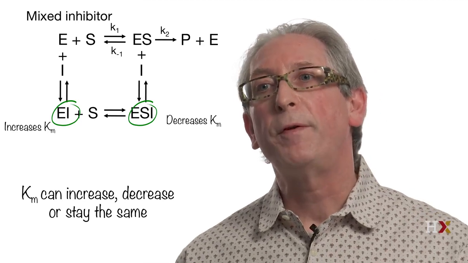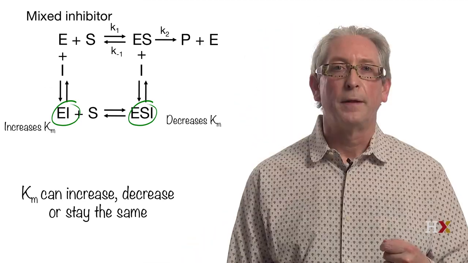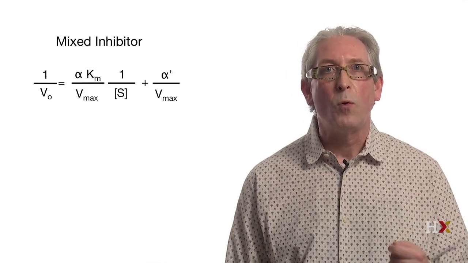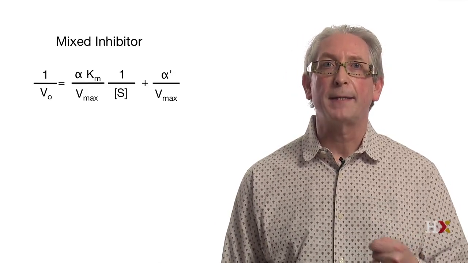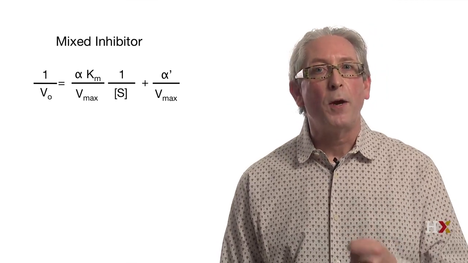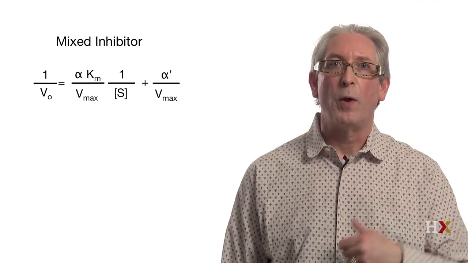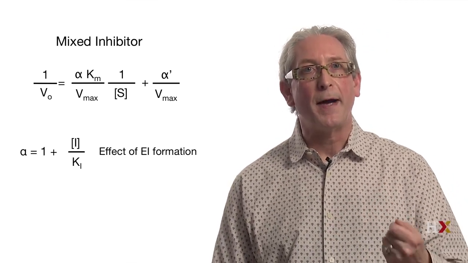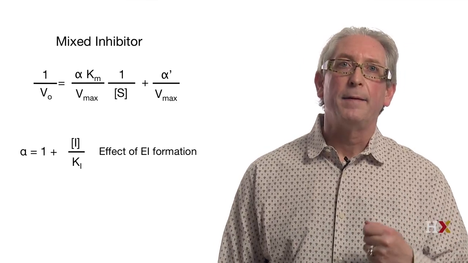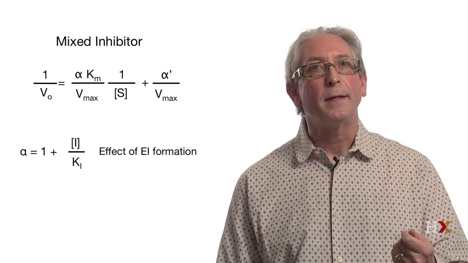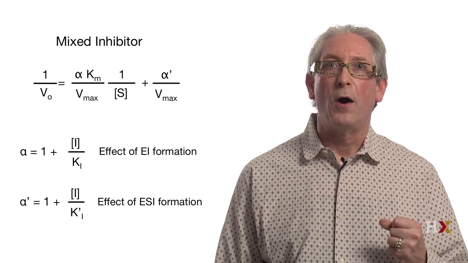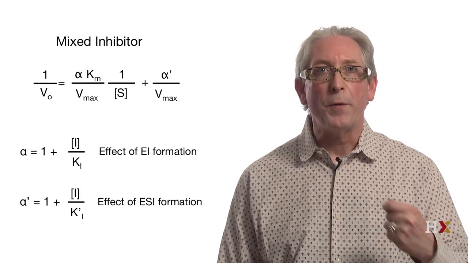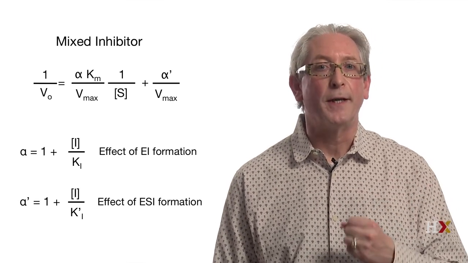What does the Lineweaver-Burk equation tell us? The Lineweaver-Burk equation is 1 over V0 equals alpha Km over Vmax times 1 over S plus alpha prime over Vmax, where alpha is 1 plus the concentration of inhibitor divided by Ki, and alpha prime is 1 plus the concentration of inhibitor divided by K prime I. Both alpha and alpha prime are larger than 1.